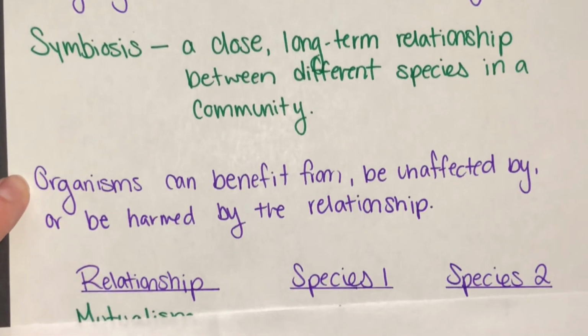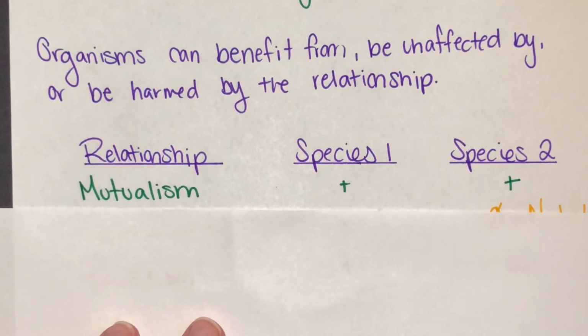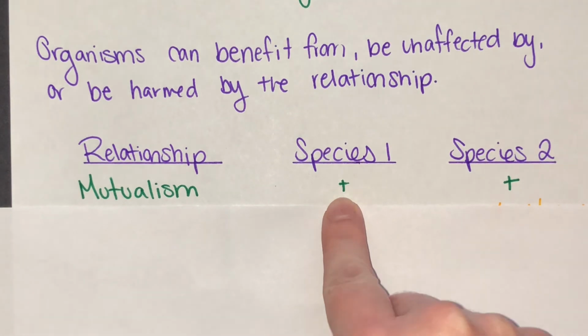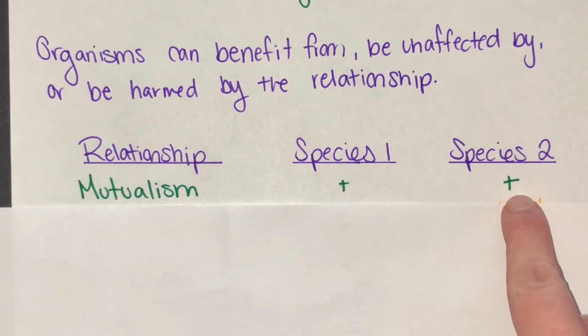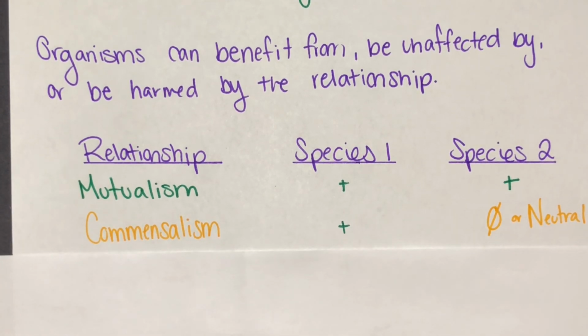The first one we're going to be talking about is mutualism. So, mutualism is when both species benefit. An example of this would be bees and flowers. The bees benefit by getting nectar to make honey from the flower, and the flowers benefit by getting pollinated as the bee transfers pollen from flower to flower as it travels. So to show this, I have a positive for species 1, the bee, and a positive for species 2, the flower.